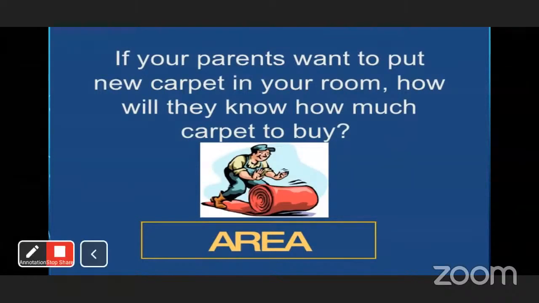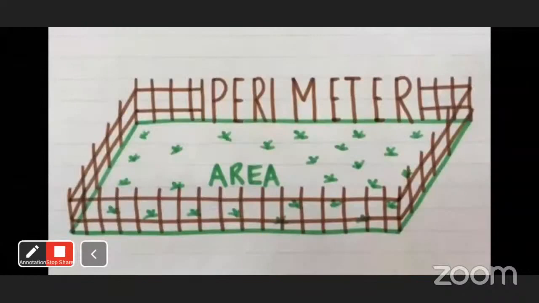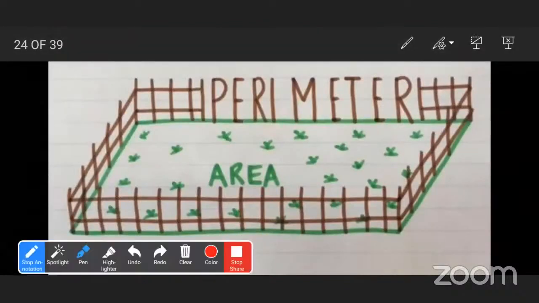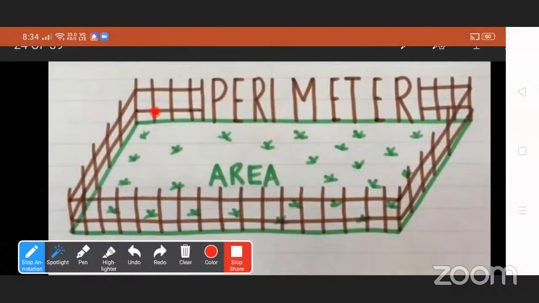Means, see here, this is the perimeter. Here they show the fence is known as the perimeter, means the sum of the boundary lines of this field is known as the perimeter, and the area means the space occupied is known as area. See here.